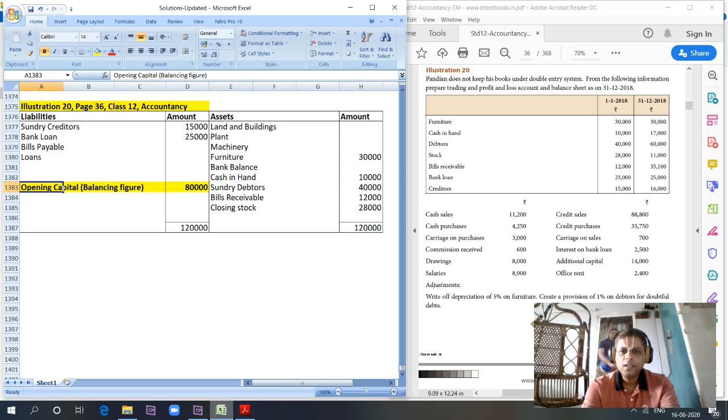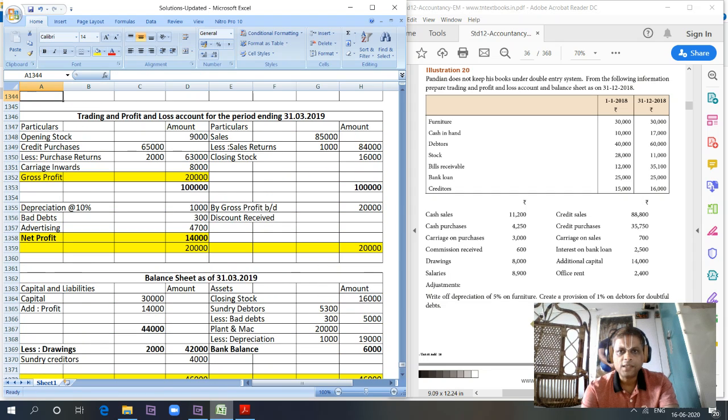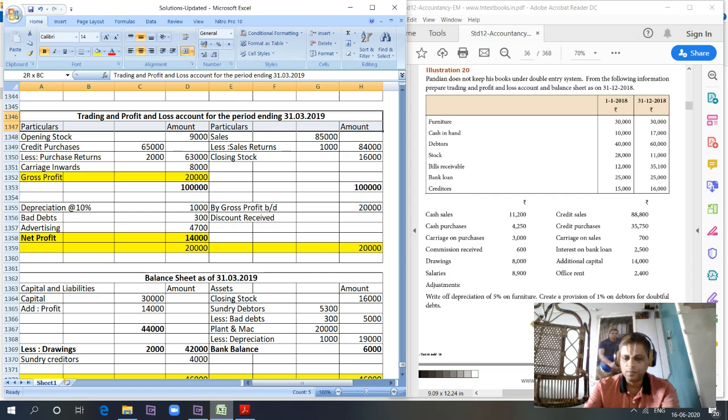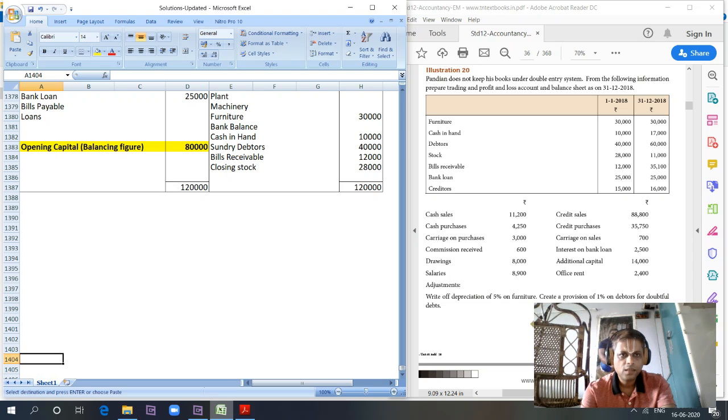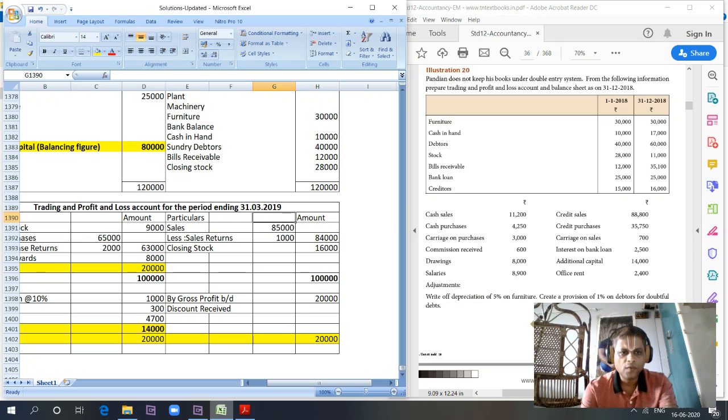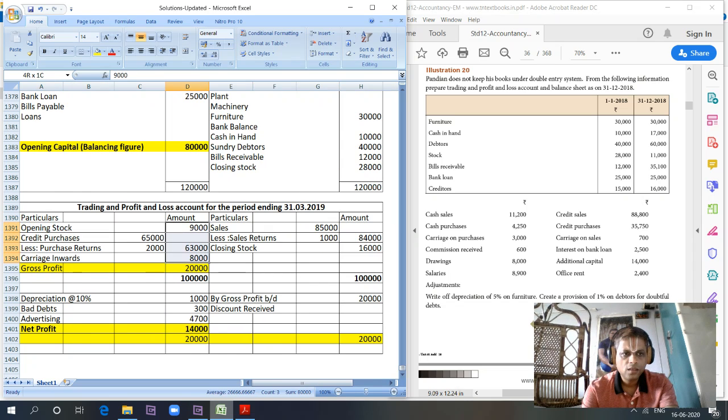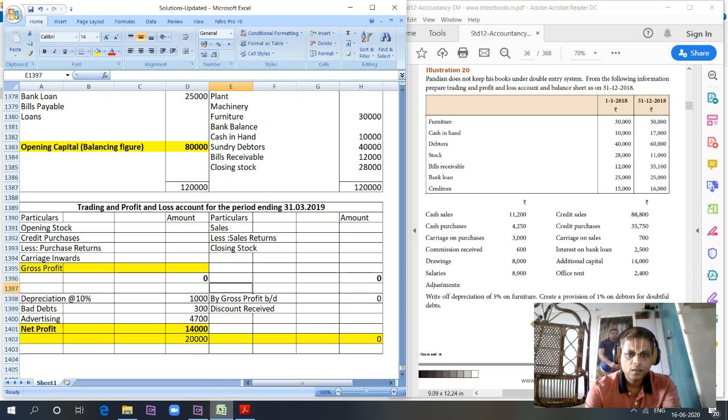Now we have to prepare the trading and profit and loss account and balance sheet. So let's copy the format of the trading and profit and loss account. The trading and profit and loss account for the period ended 31/12/2018.